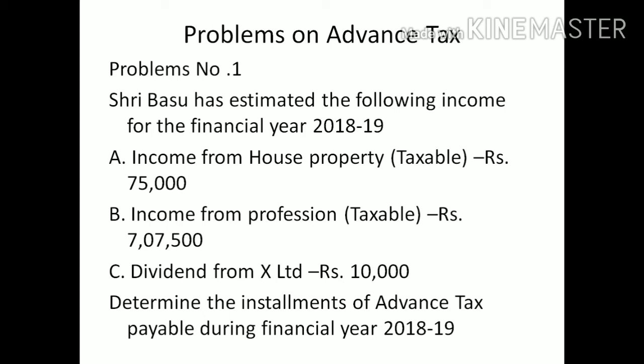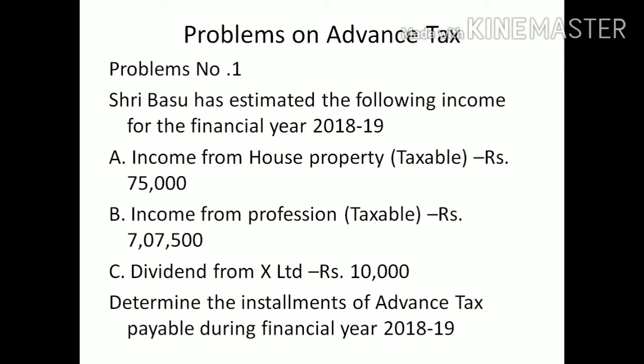What is the procedure to be followed? First, we should identify whether the information is provided for an individual assessee or a corporate assessee, that is, corporate and non-corporate assessee. After that, we should identify the income, whether it is actual income received in the particular previous year or estimated income given. Both should be considered. Then we should consider any deductions available to the assessees.